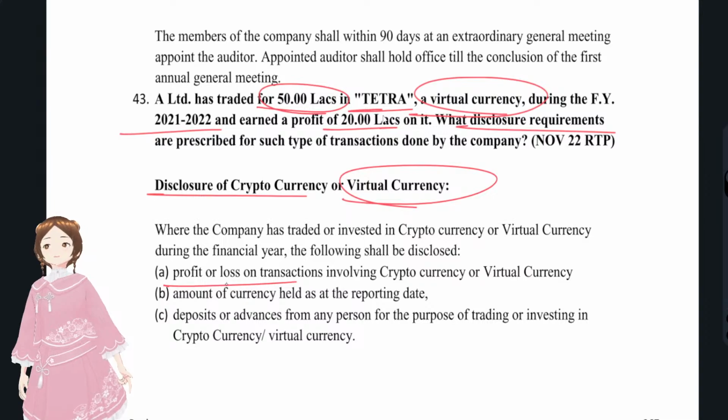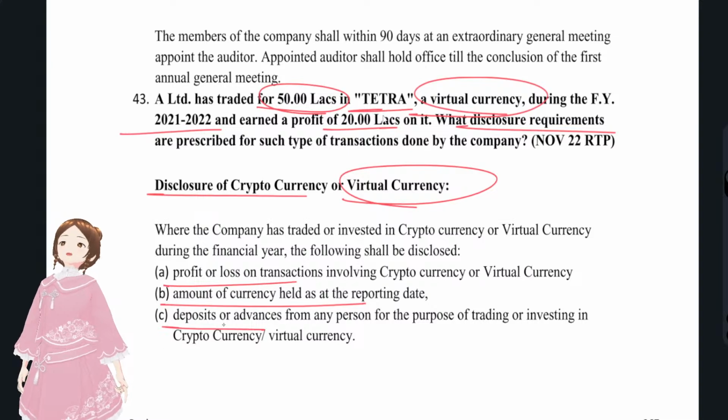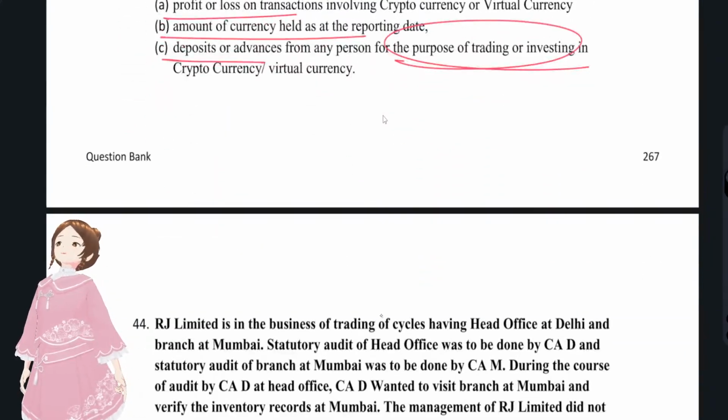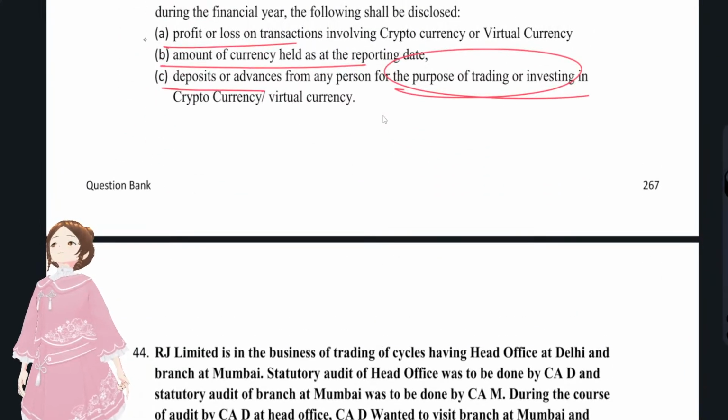Any profit or loss on the transactions that you have taken, the outstanding balance and the amount of currency that you have held as on the reporting date, and the deposits or advances that were made from any person for the purpose of trading or investing in cryptocurrencies. You have to disclose these 3 things.